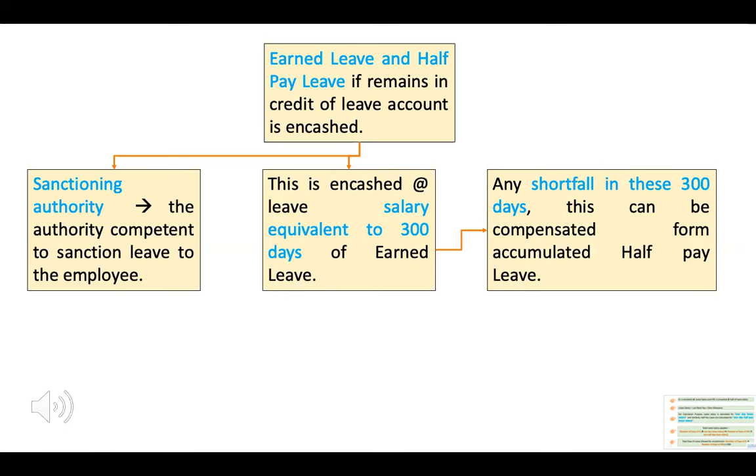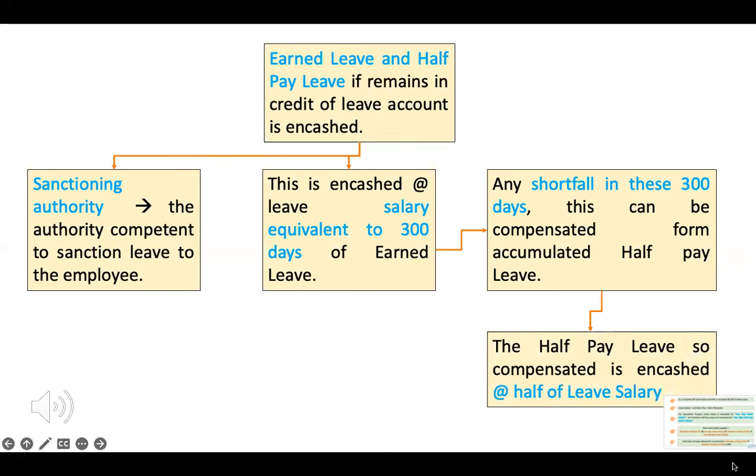So if half-pay leave is available and there is any shortfall within 300 days, this shortfall is taken from half-pay leave. And this half-pay leave is encashed at the rate of half of leave salary.